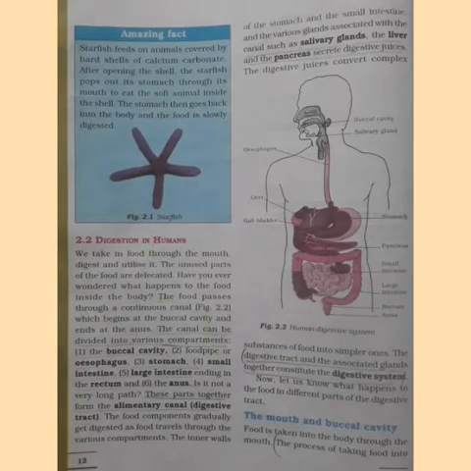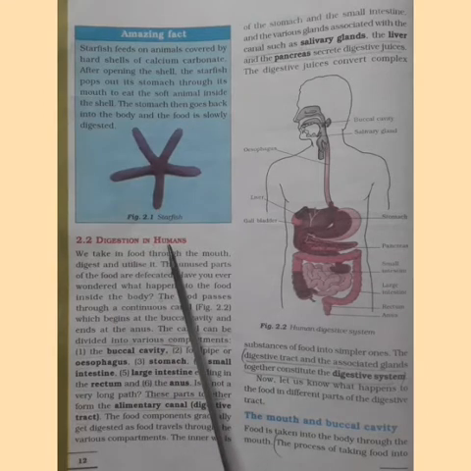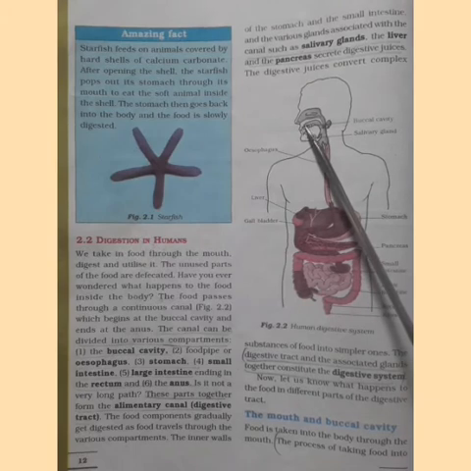Let us study the process of digestion in humans. You all know that we take different varieties of food. The food passes through a continuous canal which begins at the buccal cavity. Can you see the diagram?